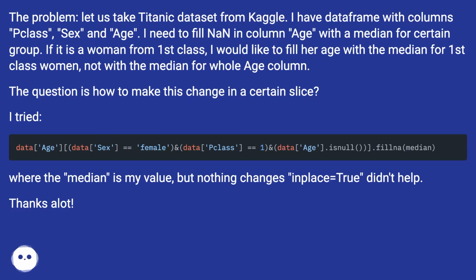If it is a woman from first class, I would like to fill her age with the median for first class women, not with the median for the whole age column. The question is how to make this change in a certain slice. I tried, where the median is my value, but nothing changes. inplace equals True didn't help. Thanks a lot.